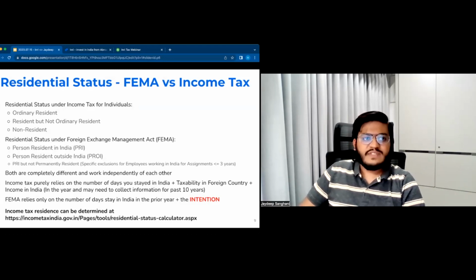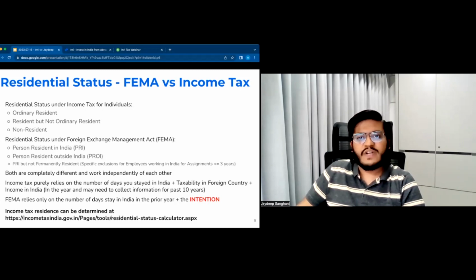For tax purposes, for residential status in India, there are three options: you could be an ordinary resident, you could be a resident but not an ordinary resident, or you could be a non-resident. Each of these statuses decides what level of income is taxed in India. Under FEMA, however, there is a different set of rules. So residential status under FEMA and under income tax could be different for you. FEMA will determine what you can invest, how you can invest, or if there are any restrictions.